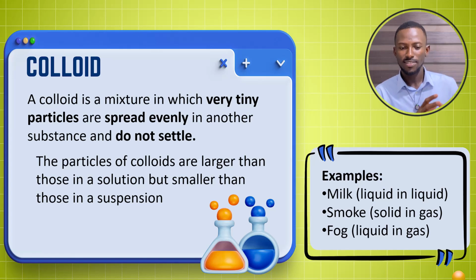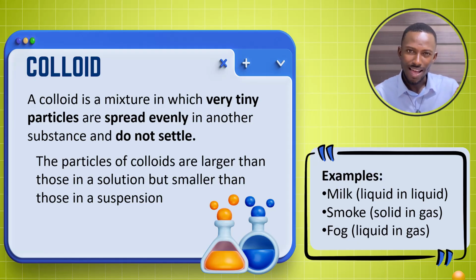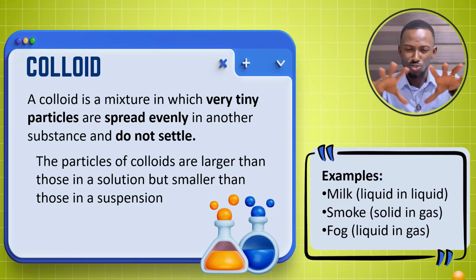The particles of colloids are larger than those in a solution. In a solution, the particles completely dissolve and you cannot see them. Colloid particles are larger than the particles of a solution, but smaller than the particles of a suspension. So some textbooks say a colloid is an intermediate between solution and suspension, meaning it's in between. Its particles are bigger than a solution's but smaller than a suspension's, and they won't settle. The particles are evenly distributed, and they remain like that.